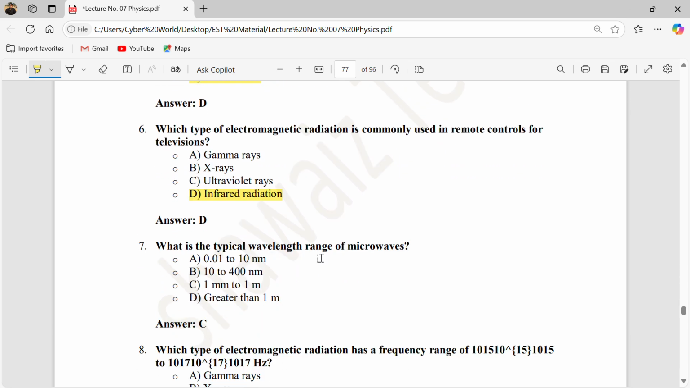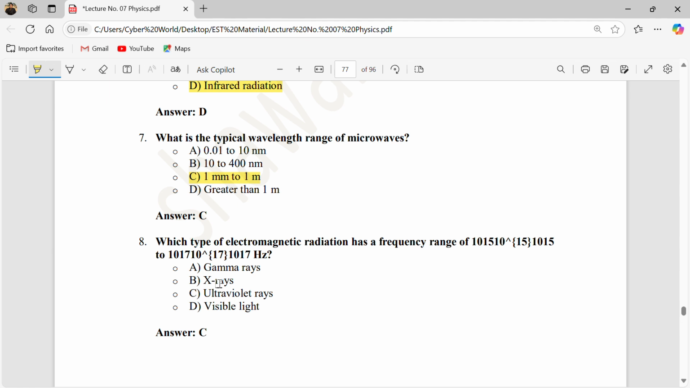Which is the wavelength range of microwaves? Microwaves have long wavelengths, between meters and millimeters, so this answer is correct, because meters to millimeters is the range of microwaves, while nanometers is much higher frequency. So the correct answer is this.